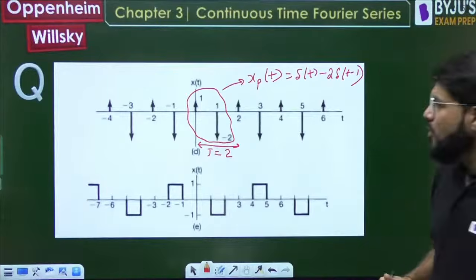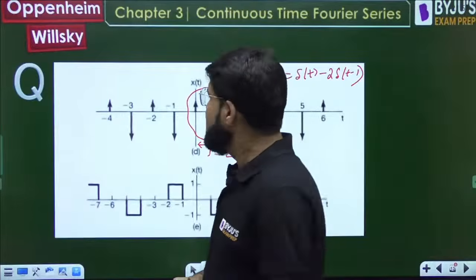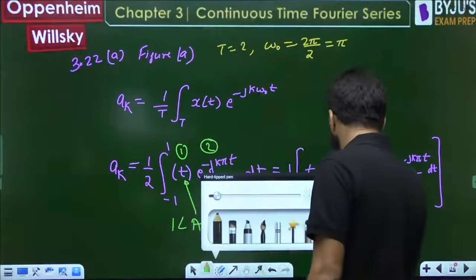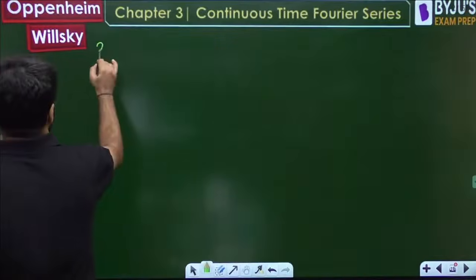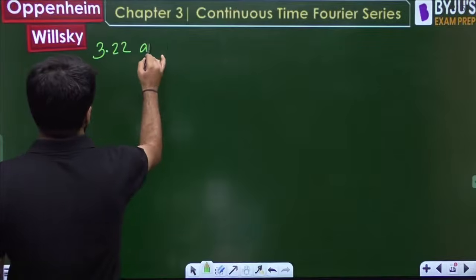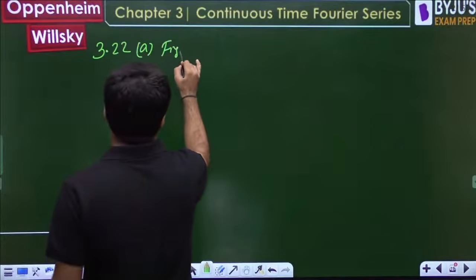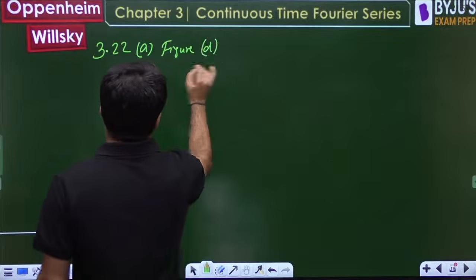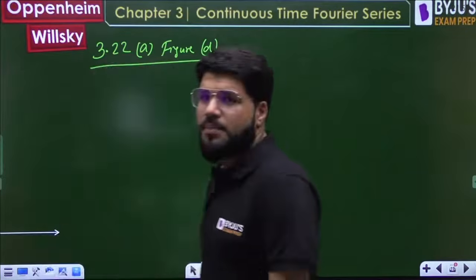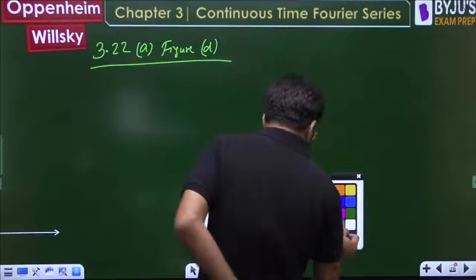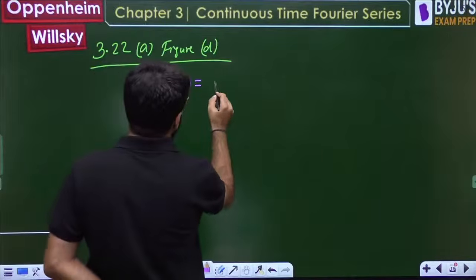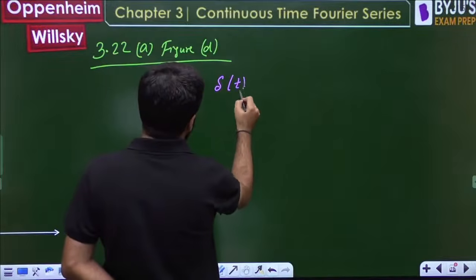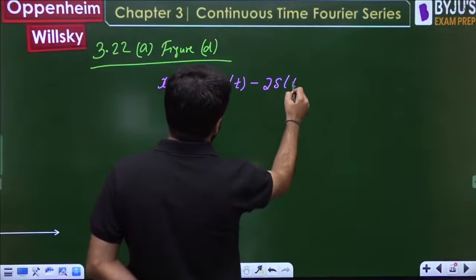Now let's apply the shortcut here. What shortcut did I mention? This part was done. So now, same 3.22 part A, figure number D. In that, what is the value of xpt? Already I told you xpt is given by delta t minus 2 delta t minus 1.